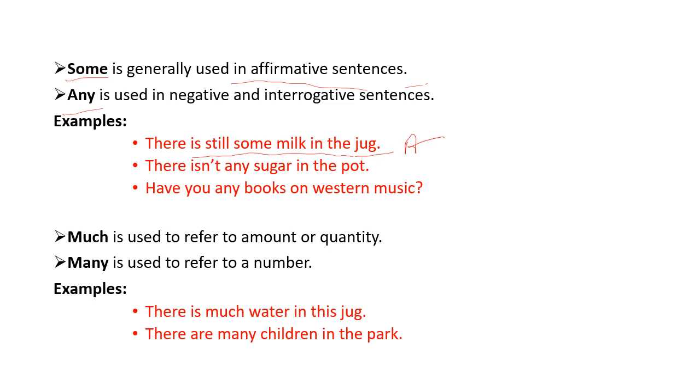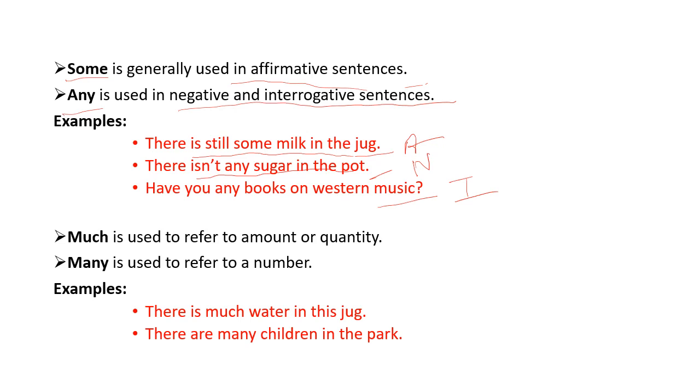Any is used in negative and interrogative sentences. You can see the examples of both negative and interrogative here. There is not any sugar in the pot. It's an example of a negative sentence. Have you any books on Western music? It's an example of an interrogative sentence.